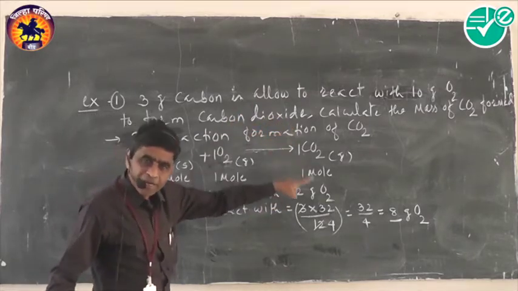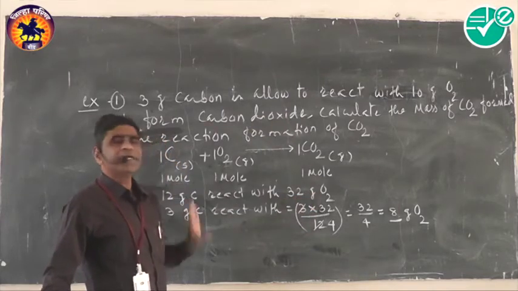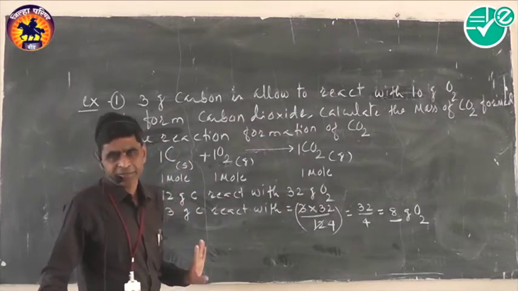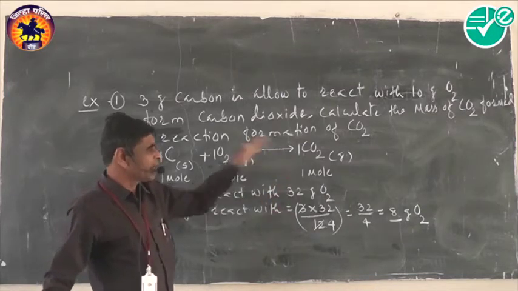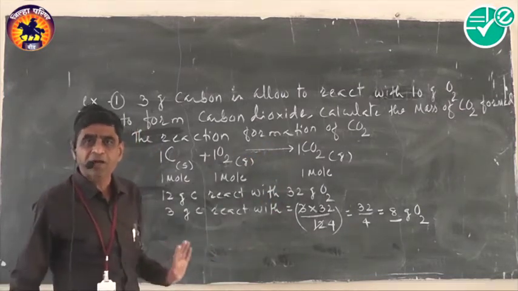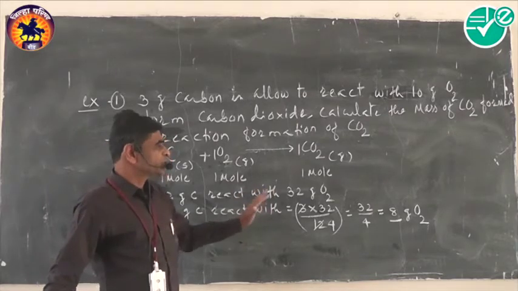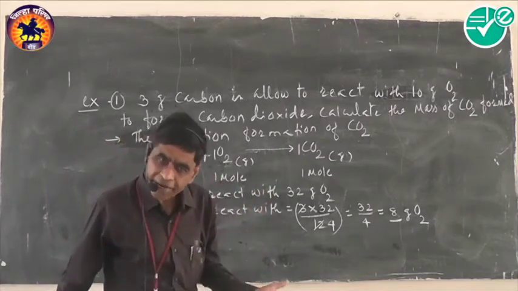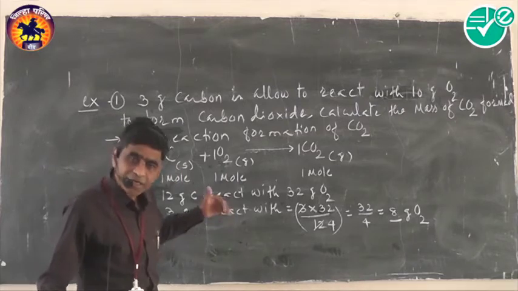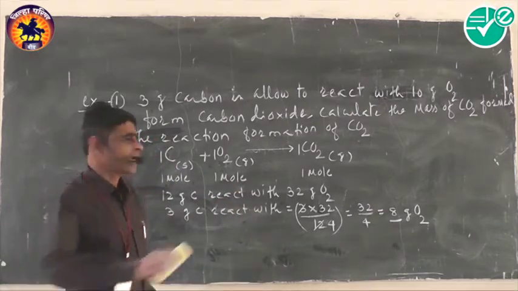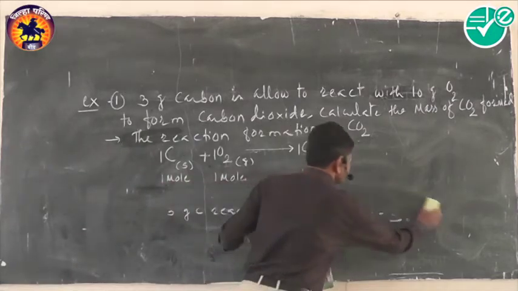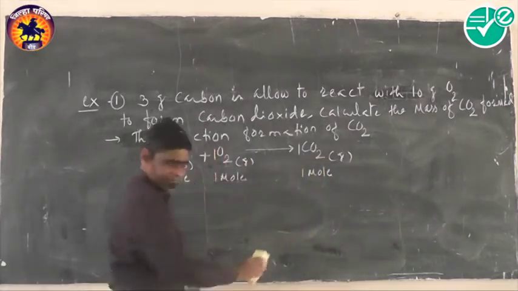So out of 10 gram of oxygen, only 8 gram completely reacts. And so remember, 10 minus 8, that is 2 gram of oxygen, is left behind during the reaction as unreacted reactant, and thus oxygen is the excess reactant.